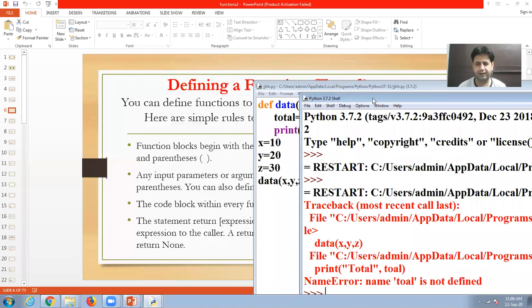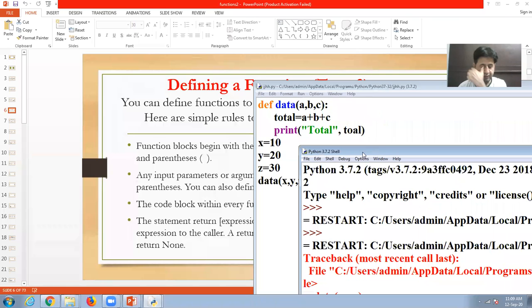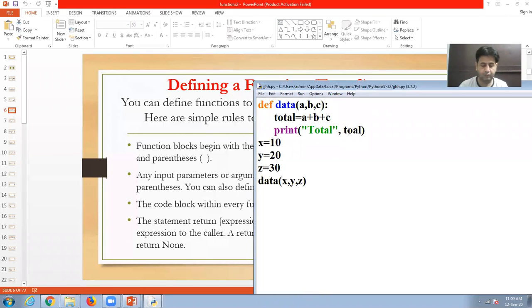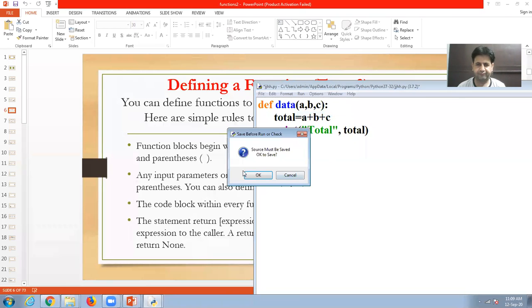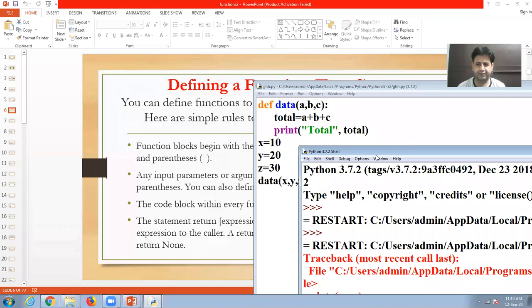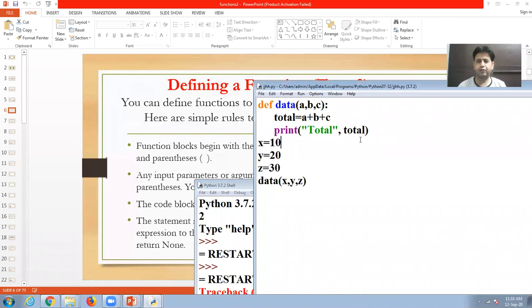So there is one error. I am checking the error. We misspelled total here. Look at here, total equal to 60.